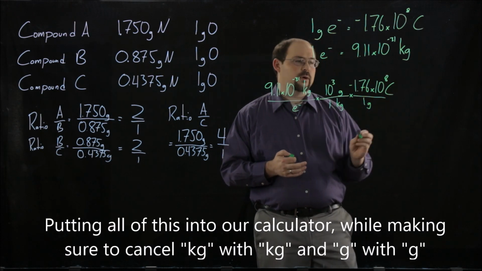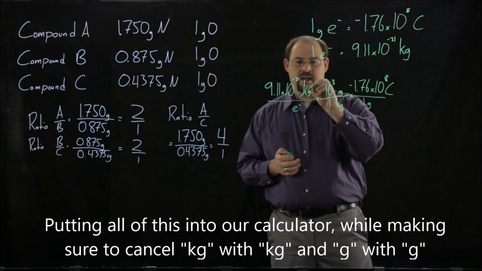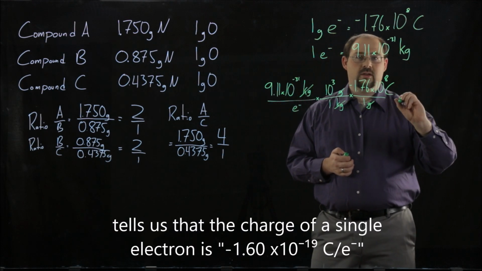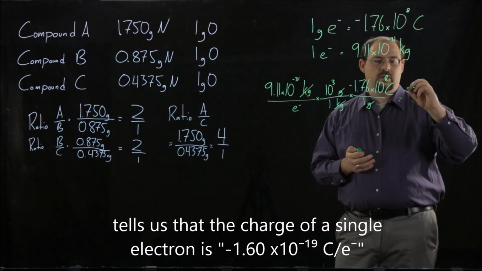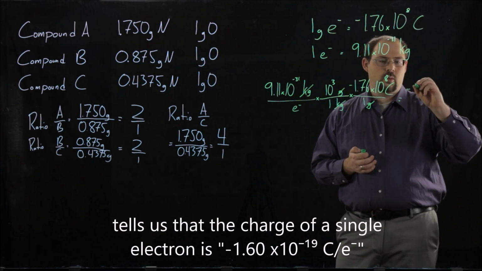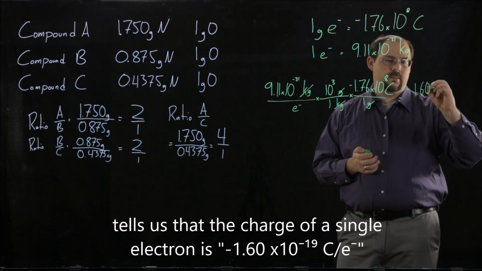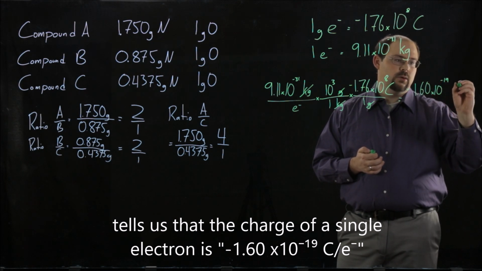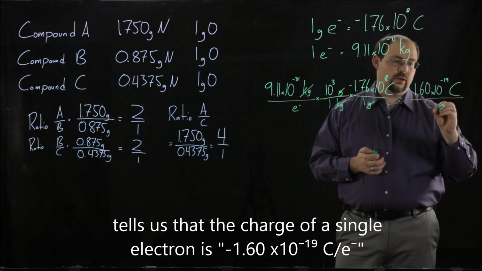Putting all of this into our calculator and making sure to cancel kilograms with kilograms and grams with grams tells us that the charge of a single electron is negative 1.60 times 10 to the minus 19 coulombs per electron.